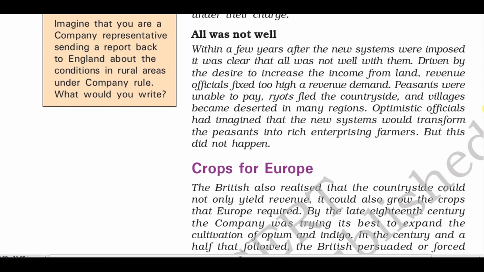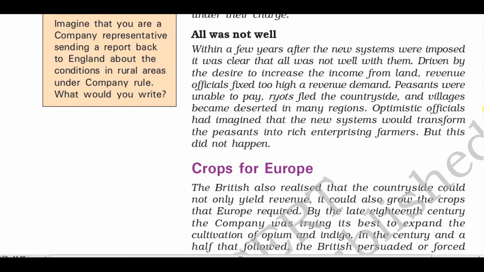In India, we used to cultivate for subsistence, means for the purpose of survival. Indian farmers used to grow crops for their own consumption. If there was leftover, then only they used to sell in the market.